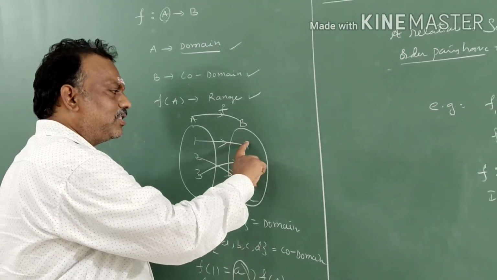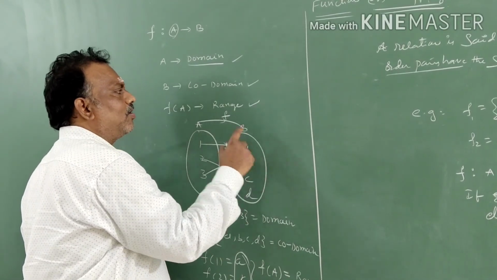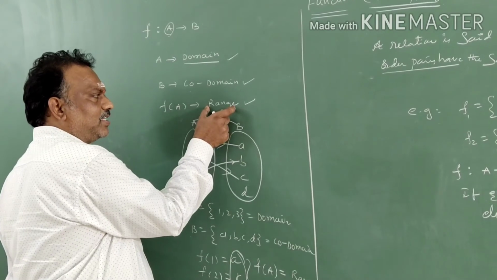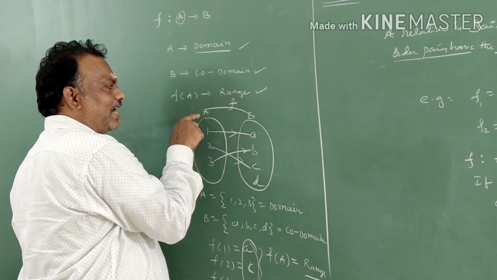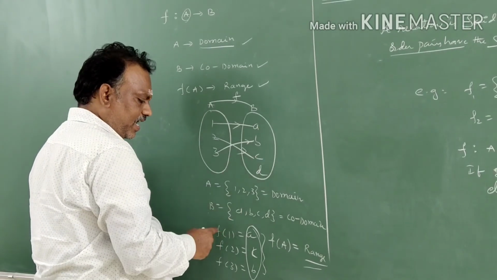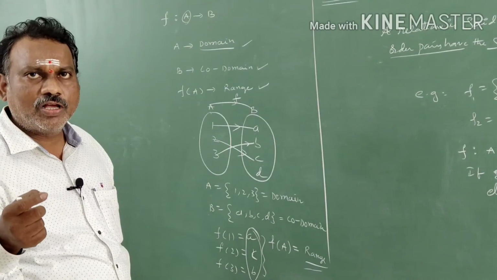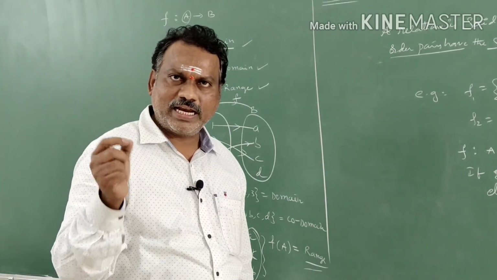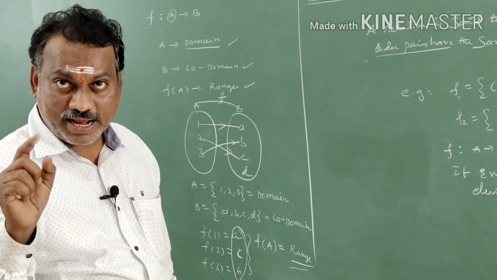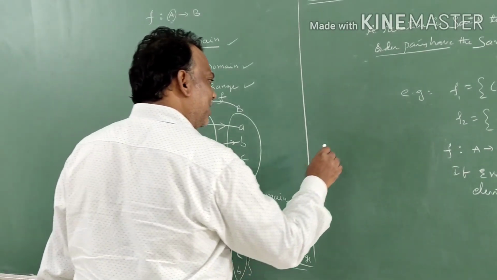So which elements are associated with set A? Those elements we will call the range. That set is called the range. That set f under A, what are the elements associated here? F of A is always called the range. So set A is domain, set B is codomain, f of A is range. Clear, students? But I will give one more example.